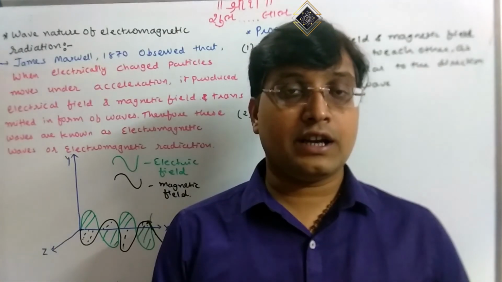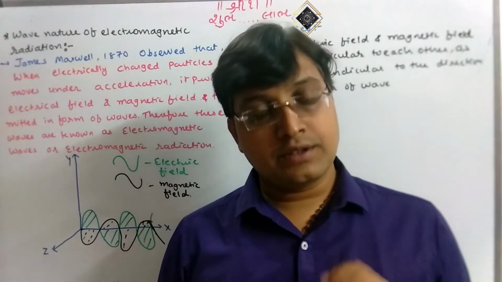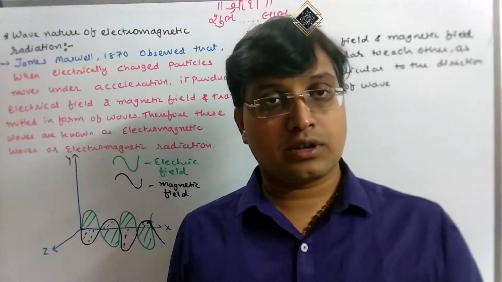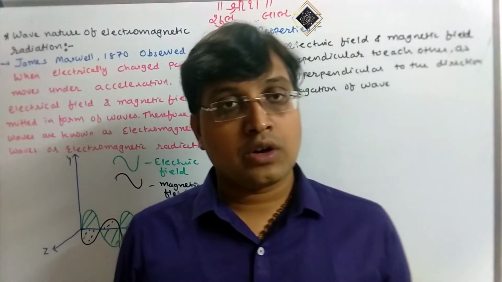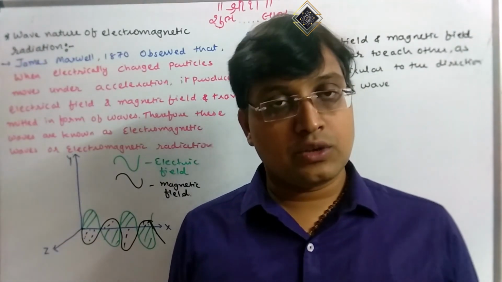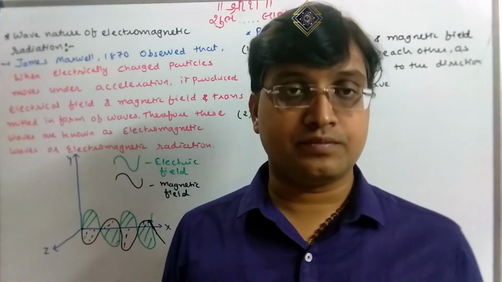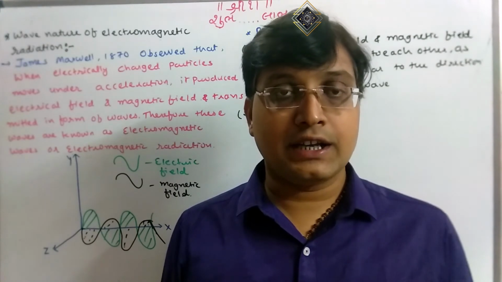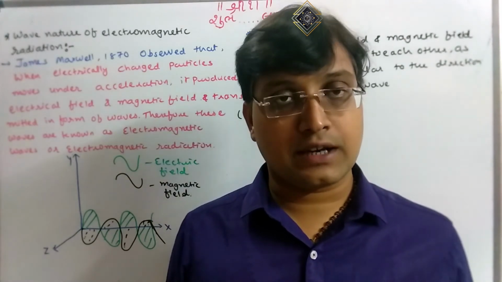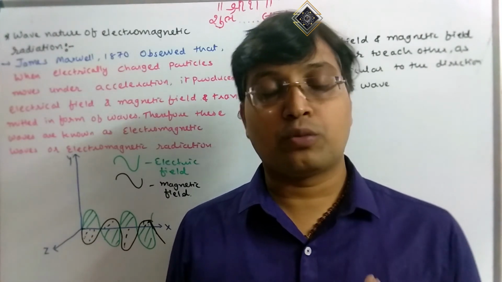Second, electromagnetic radiation does not require a medium to propagate. Sound waves, without a medium, here that is air, we cannot hear the voice of any person. In the universe, that is a vacuum, the sound wave cannot propagate in a vacuum, while electromagnetic radiation can propagate with the speed of light, that is 3 × 10⁸ meter per second. That means electromagnetic radiation does not require a medium to propagate.